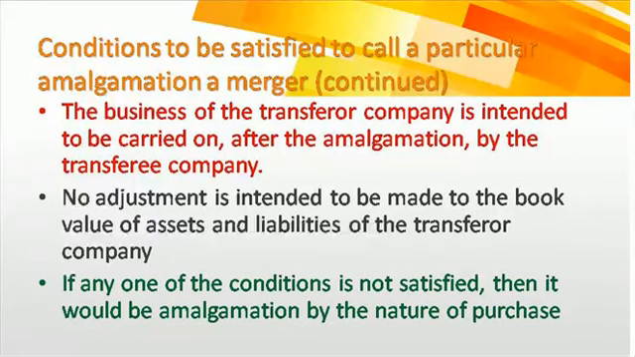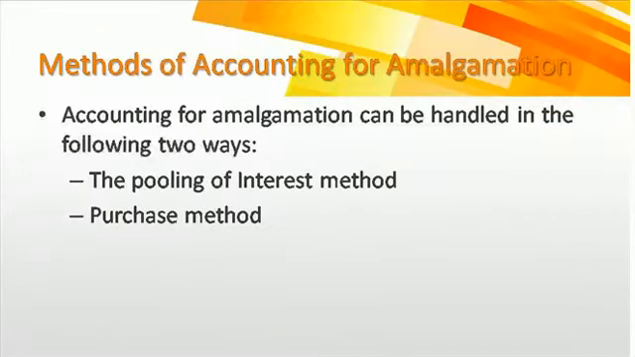Okay, and if any one of the 5 conditions which I have told you above is not satisfied, then the amalgamation will be called an amalgamation by the nature of purchase and not by merger. Okay, so next is the method of accounting for amalgamation. Accounting for amalgamation can be handled in two ways: pooling of interest method and purchase method.